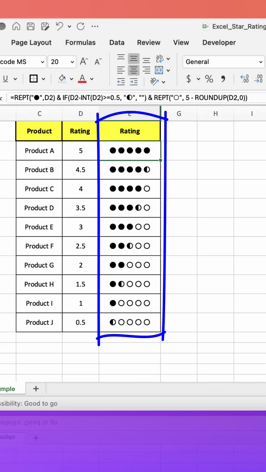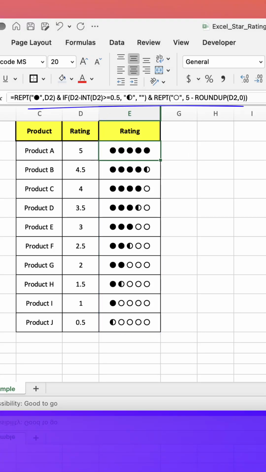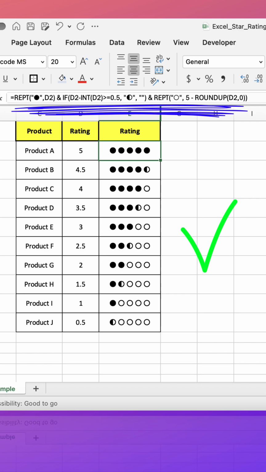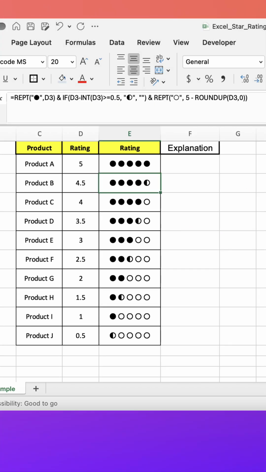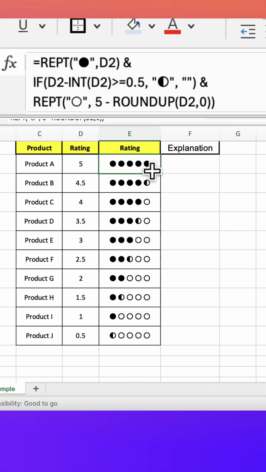Let me show you how I built my rating system. Don't let the long formula fool you. It's really quite simple. Let's break it down so you can start using it as well. Alright, so let's take a look at the formula. It can actually be broken down into 3 different parts. Each part is working on its own circle, the full circle, half circle, and empty circle.